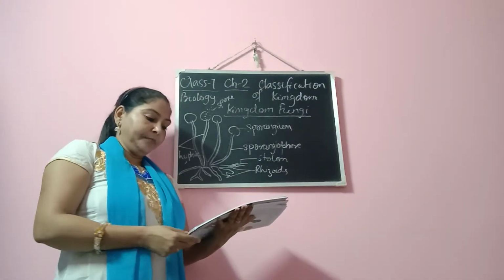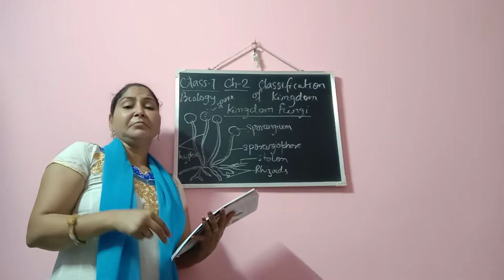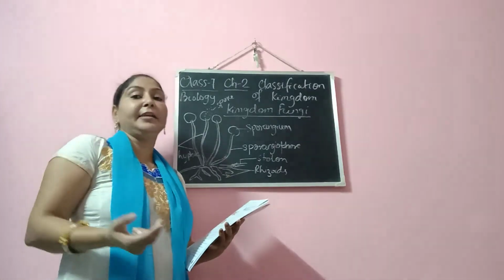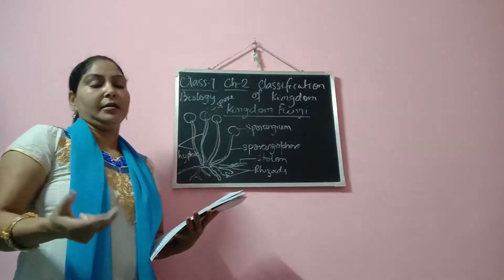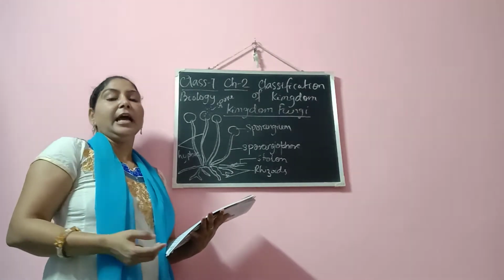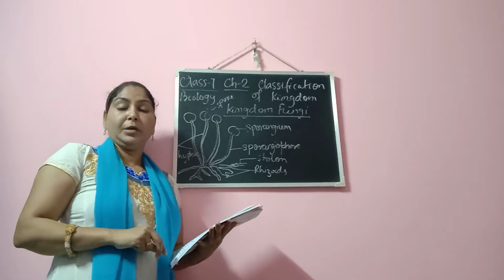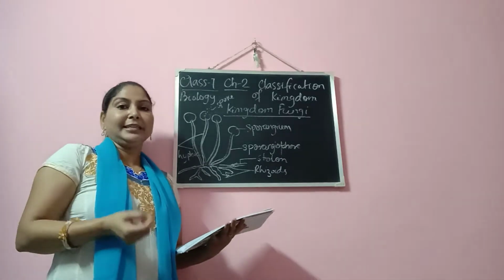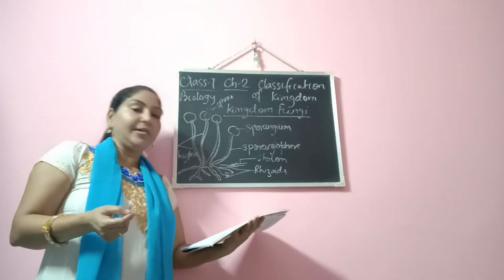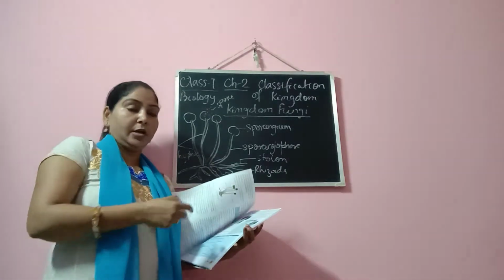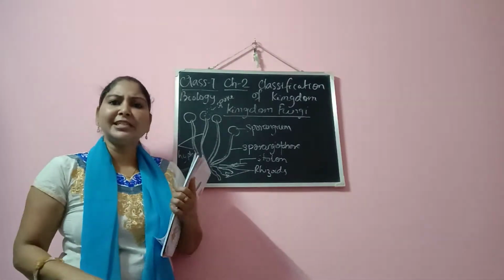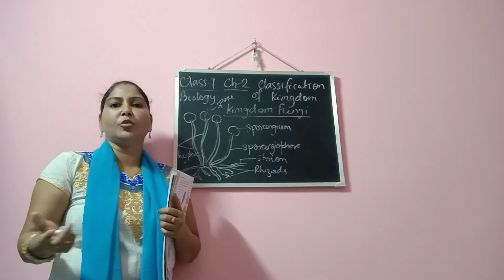At the same time, these organisms grow on dead animals or dead and decaying matter. The very common example you will see is mushroom. Mushroom is a very common example. At the same time, we have mucor, rhizopus, and yeast. Rhizopus you can grow at home also.